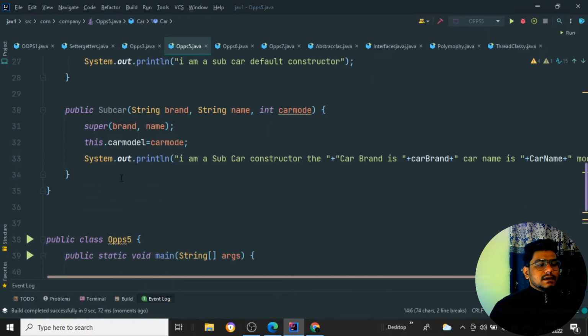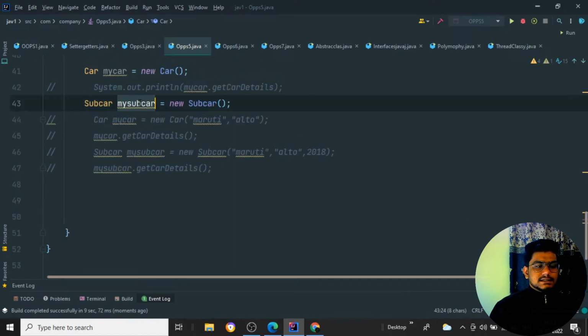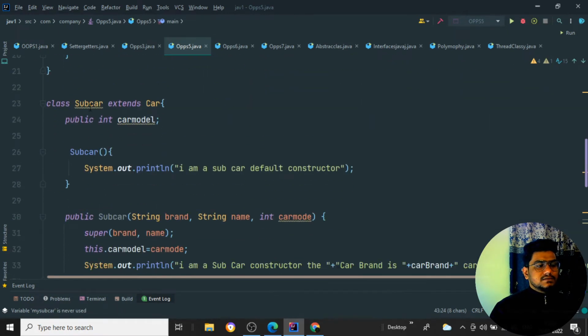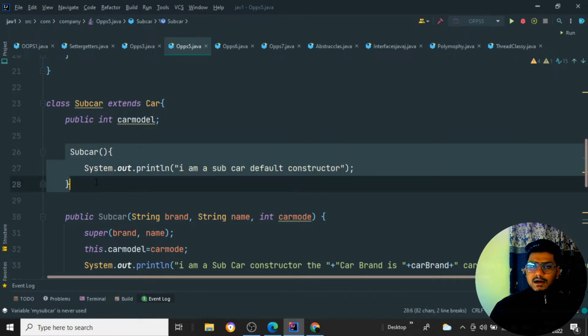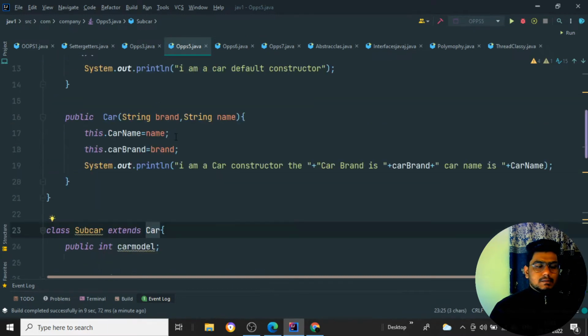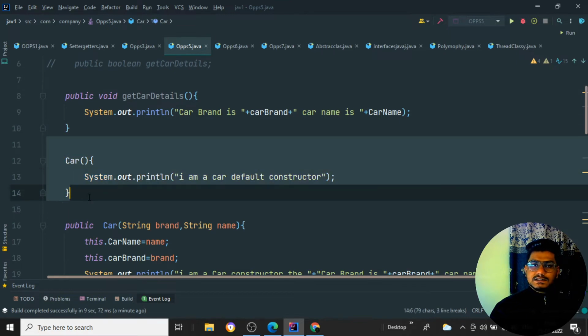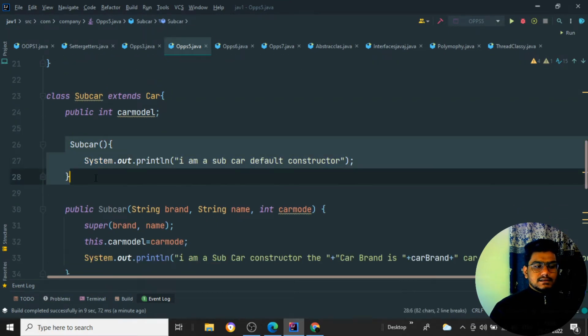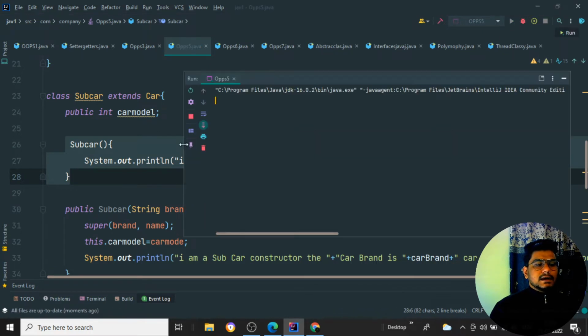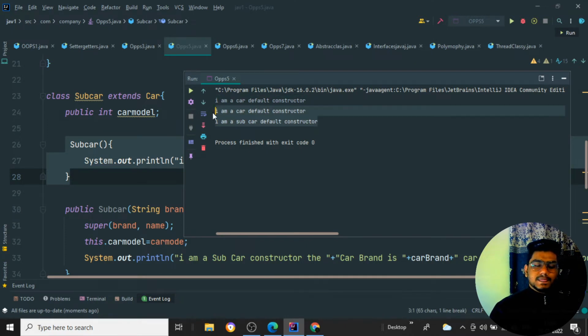Second time, when I'm creating an object for the child class, before running the subcar constructor, as it is extended by the parent class, that is nothing but car, it is going to run the parent constructor first, then after that it is going to run the child constructor. So that is what is happening. If I run the program, you see I am getting two lines coming from the parent class constructor, and these two lines are coming from the child class.